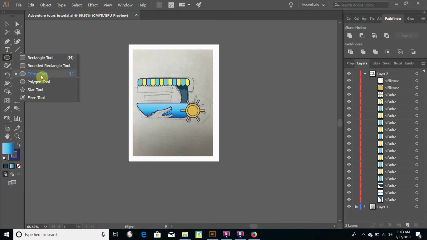We're just going to make sure we've got our ellipse tool selected on the shape tool. I always call that tool. And then I'm going to go up to where I want the circle to start, and left to where I want it to start on that side. Hold down Shift to make a round circle, and make it approximately the size we need it to be.